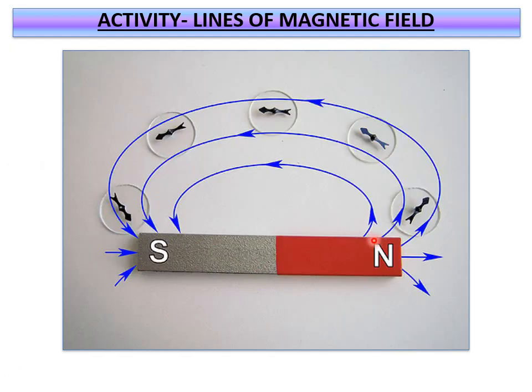After plotting the points, you have to draw freehand curves like that. This is one curve, and this is another curve. Now in between the curves, if you keep your magnetic compass, you can see the orientations at different positions. You are finding different orientations of the magnetic compass here. Like that, you can complete the magnetic lines. The pattern you have to do above the magnet and below the magnet also.